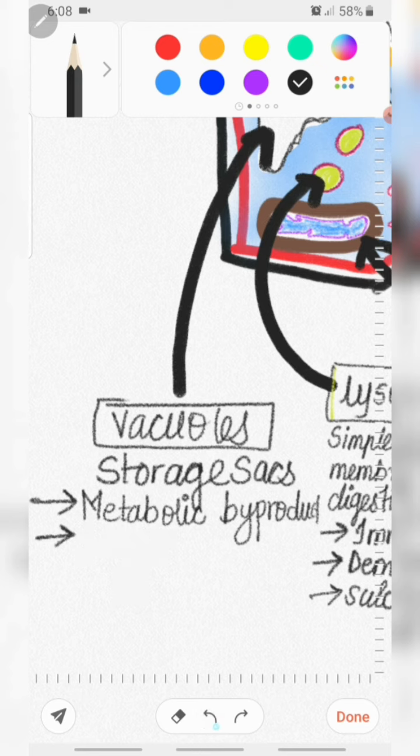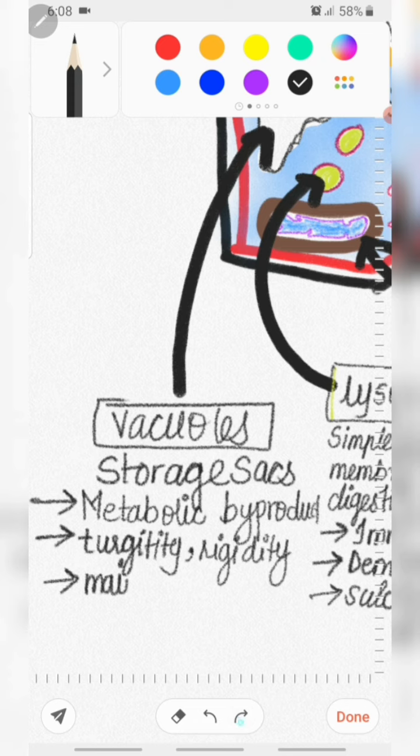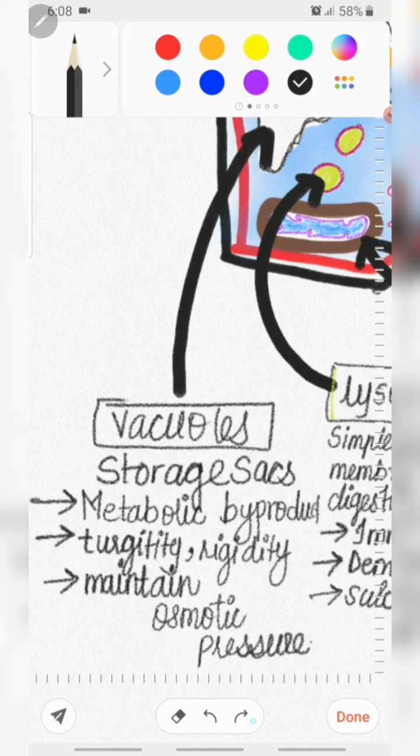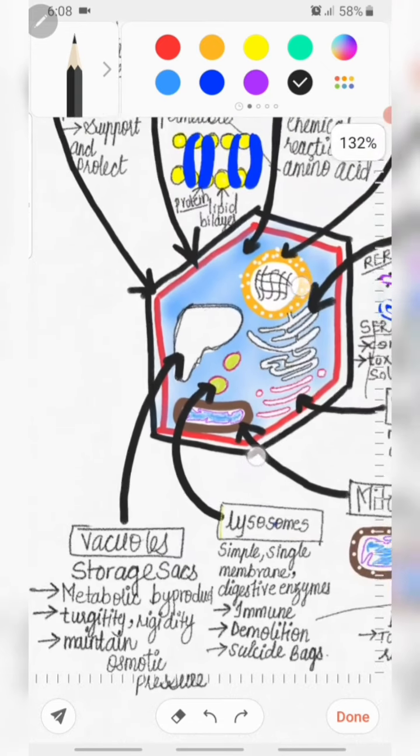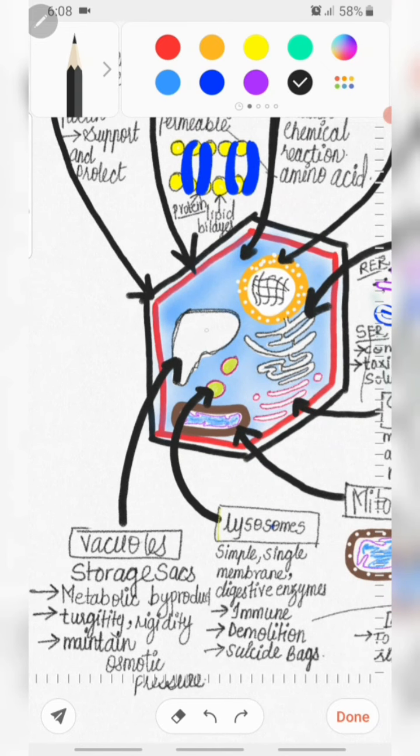Vacuoles store metabolic byproducts. The waste products of cells are stored in a vacuole temporarily in an animal cell, and in a plant cell it also stores waste products as well as providing turgidity and rigidity to the cell. It also maintains the osmotic pressure in a cell. Here you can see the vacuoles are represented with white empty space. There is a liquid present in a vacuole.